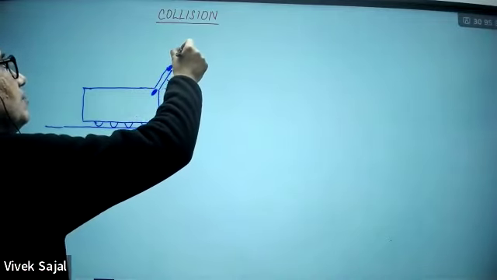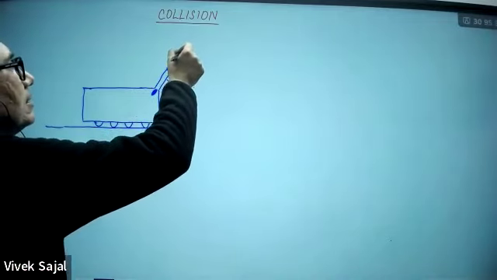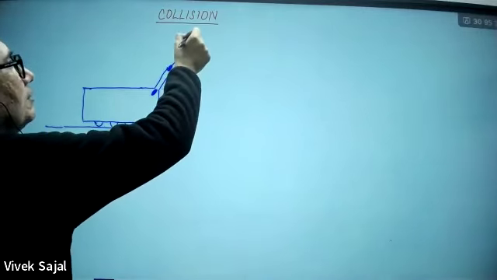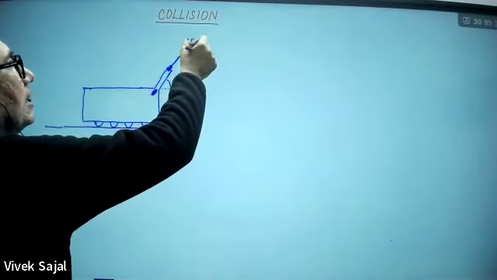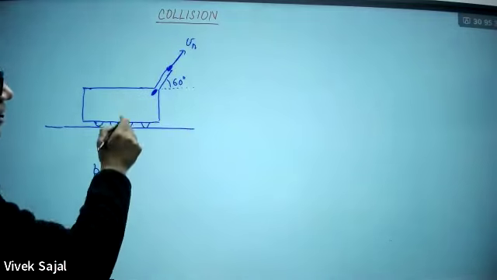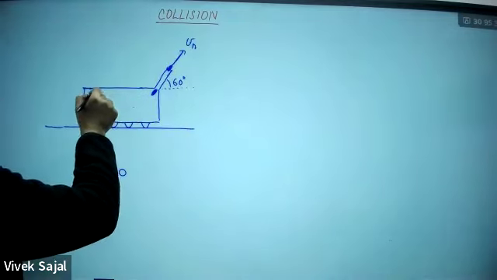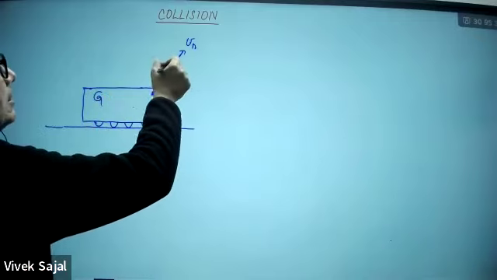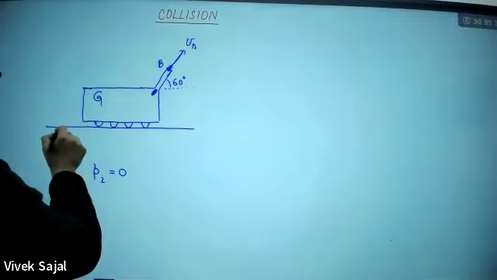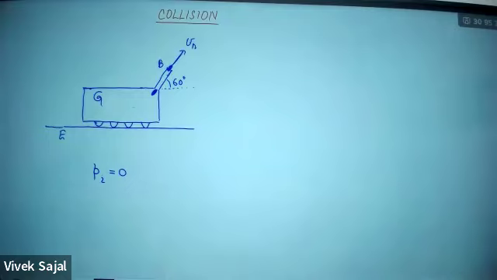It will move like this. This is VR. But this VR is the velocity of the bullet with respect to this gun. You can say this is gun, this is bullet, and this is earth. It will be something like this.